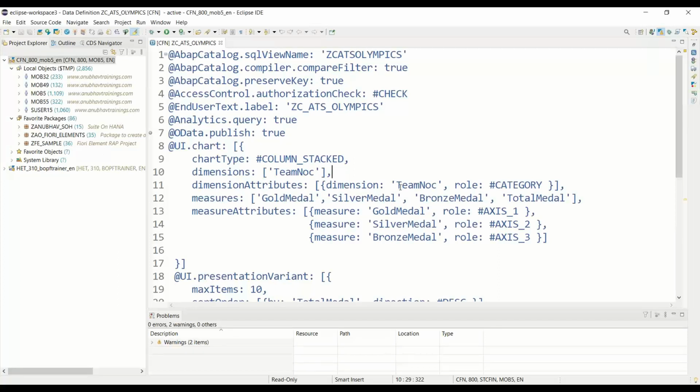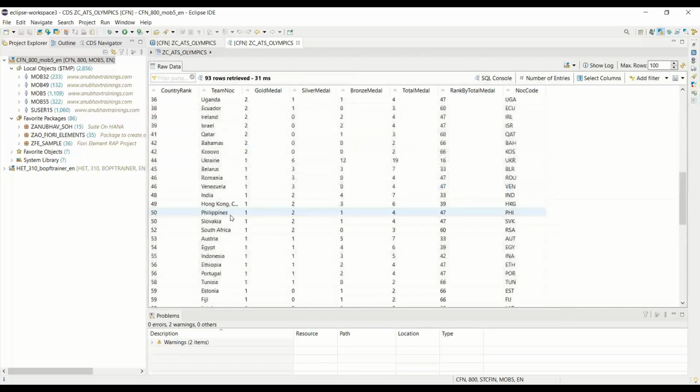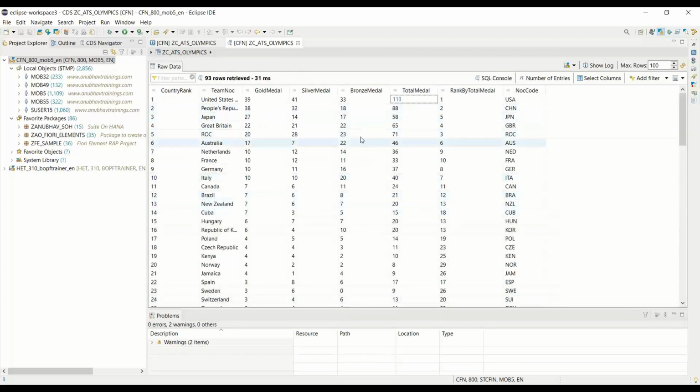If I run this with F8, you will see it has all the countries and the gold medal, silver medal, bronze medal, and total medals these countries have won. Yes, this is the data set, a very simple data set. Anyone can understand. No need to go into detail here. It's a very, very straightforward data set.